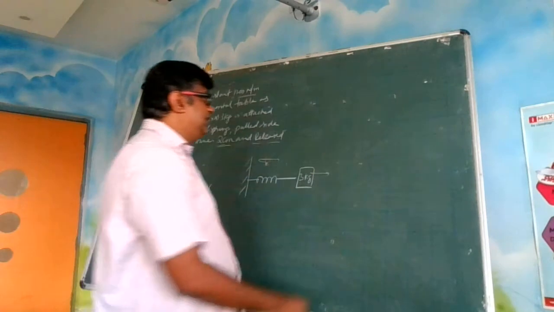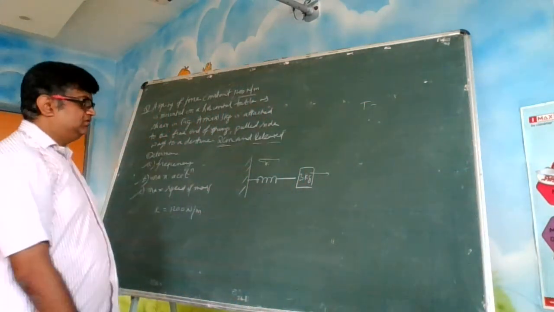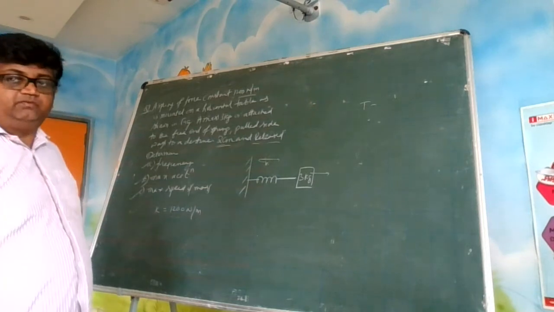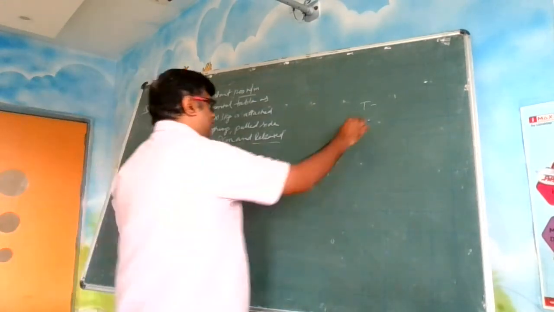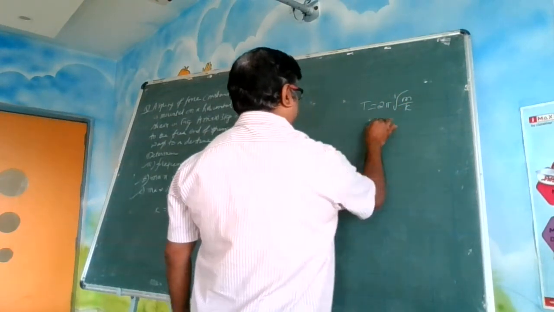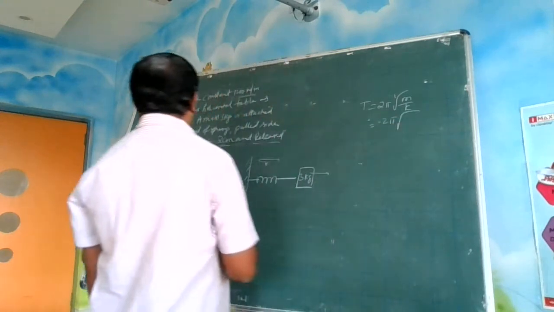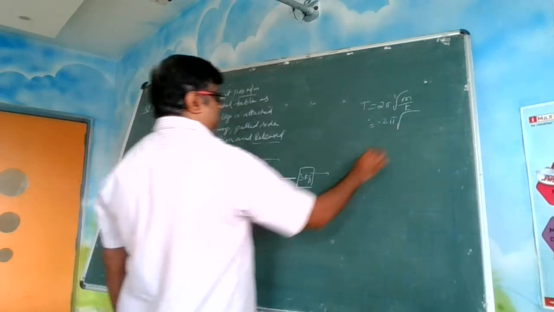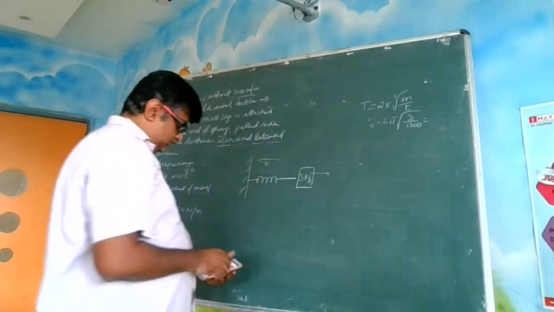So frequency and time period for the mass spring system, we have discussed this for the spring system. What is the time period? T is equal to 2 pi into root over m by k, right? So just calculate that. 2 pi into root over, what is m? M is given as 3 kg. This is 1200. I will use the calculator.